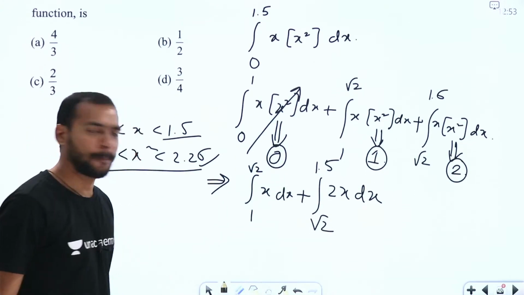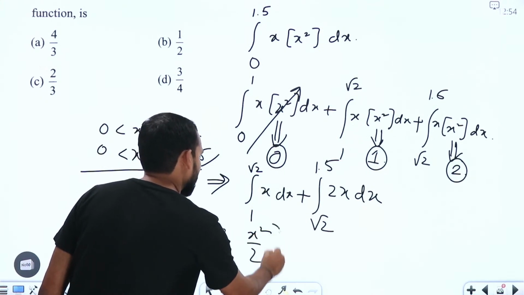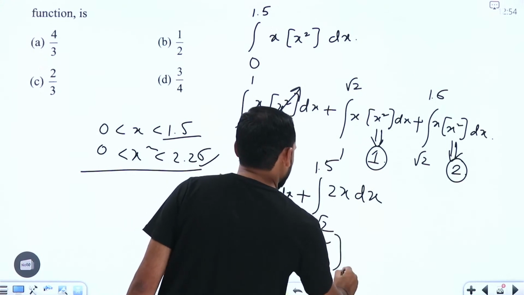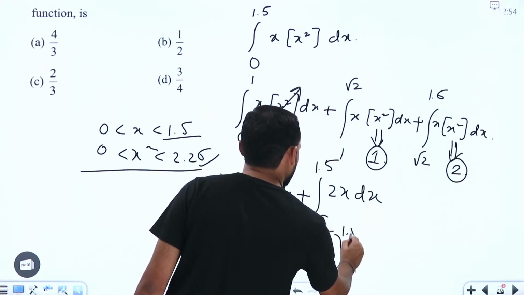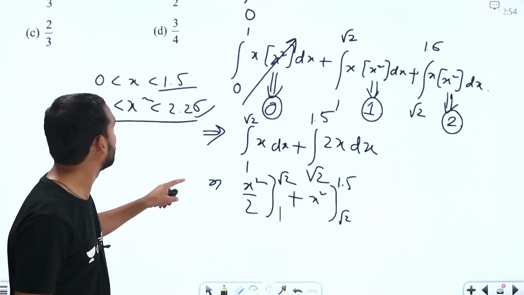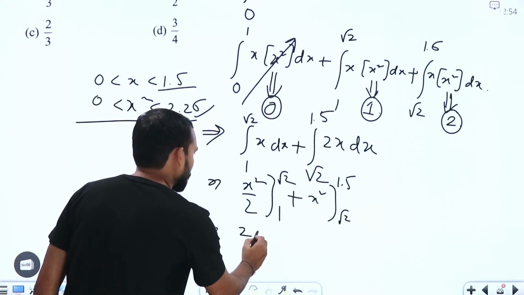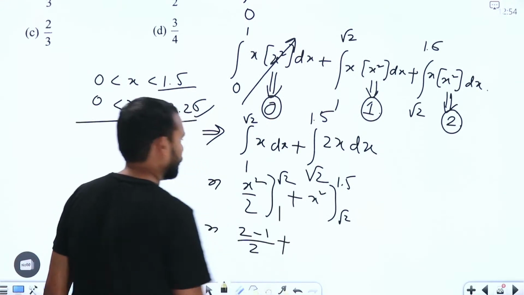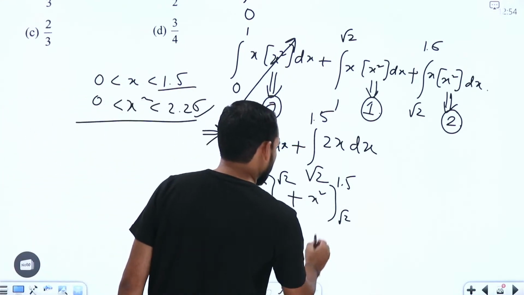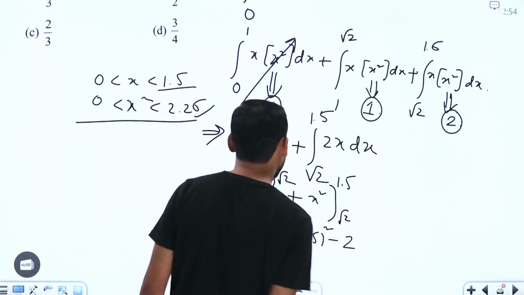Is it clear, guys? Now take this one x square by 2 here, and this is from 1 to root 2. Similarly, this one is going to be x square here. Here the limits are from root 2 to 1.5, right? Now next one, what are we going to get here? We are going to get 2 minus 1 by 2 here, right? Root 2 whole square minus 1 square by 2. Similarly, this one is going to be 1.5 square minus root 2 square, which is going to be 2 here.